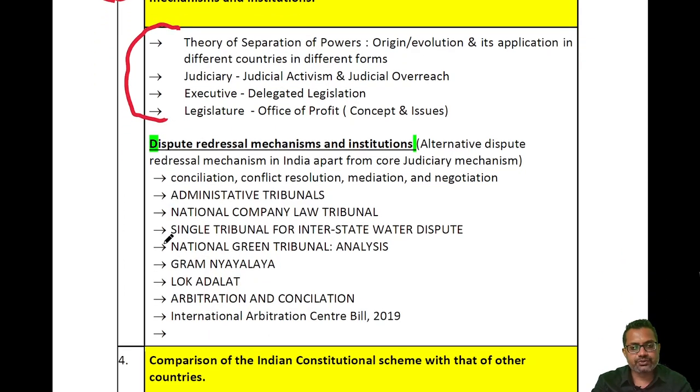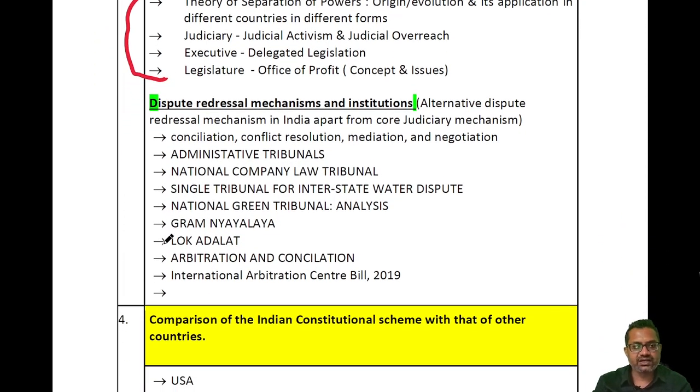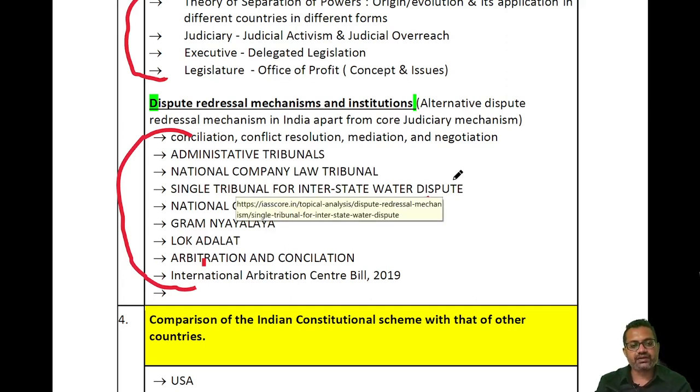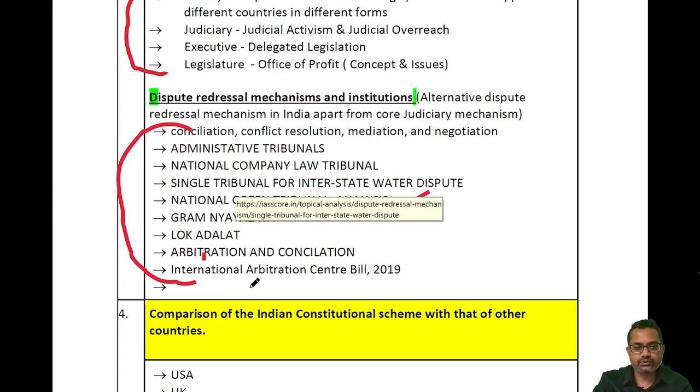Then there is dispute redressal mechanism in India. So these are all the bodies for the dispute redressal mechanism, how they can be improved, what are these mechanisms, what are the recommendations of second ARC, what are the problems faced by these bodies like Lok Adalat, Gram Nyayalaya, National Green Tribunal, what are its recent judgments in order to protect the environment in India. So this kind of things a student is expected to do.